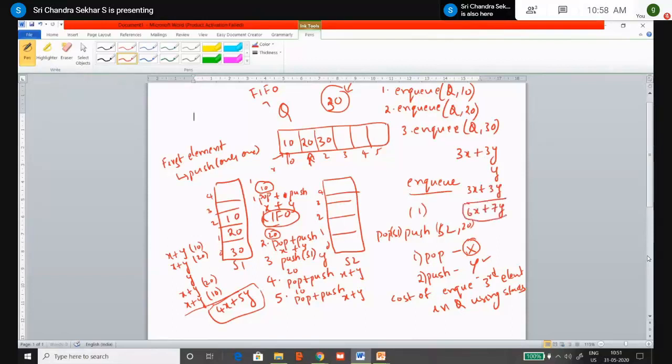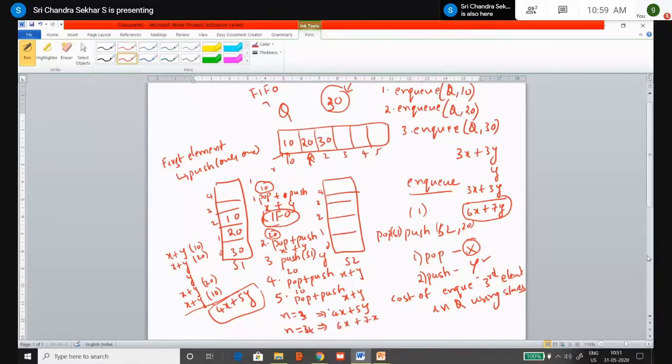Right? You can make an analogy. What is that analogy? If you are pushing n elements, with n equal to 2, what is the cost? It is 4x plus 5y. Similarly, if n is equal to 3, it is 5x plus 6y. And similarly, if n is equal to 4, what is it? It is 6x plus 7y.